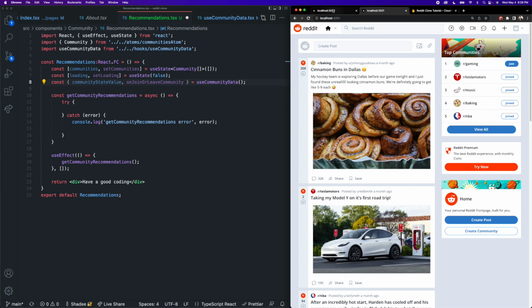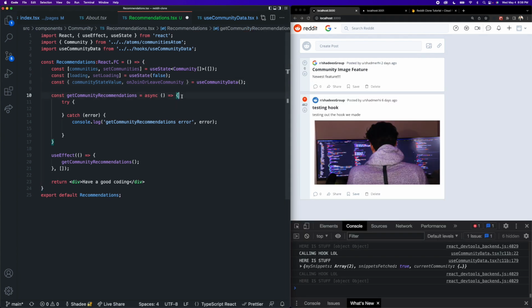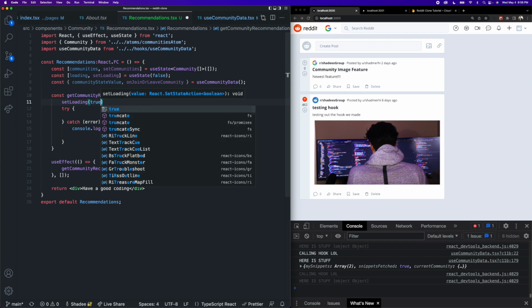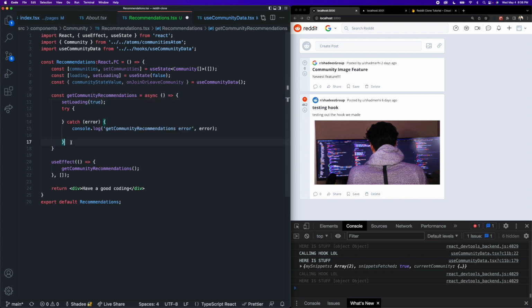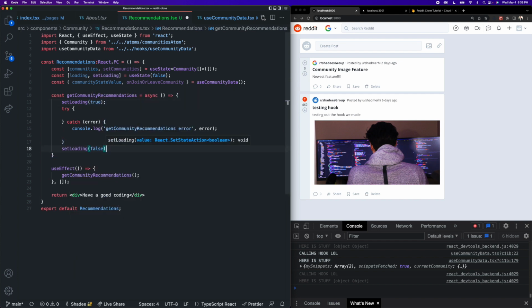So we need that function in here. All right, so let's build out this function. At the top here, I'm going to set loading state to be true, and at the very bottom, we can set loading to be false. Then inside of our try block, we can just build a simple query that is going to grab the top 5 communities ordered by the number of members parameter.